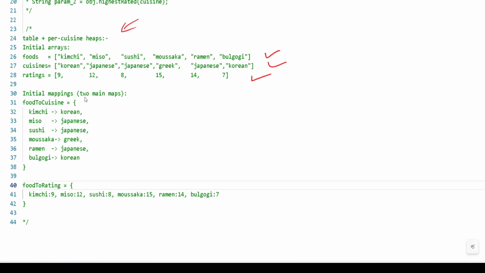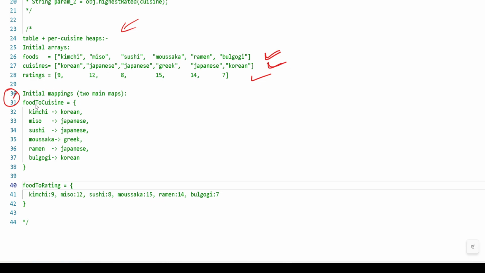So very first we'll take two maps. What are the maps? Very first we'll create one map called food to cuisine, where each food will be mapped to its cuisine, as you can see. If we ask what is kimchi, kimchi is Korean, so we have to map it directly, right? Because this is another array, and this is another array, right? So we have to map it.